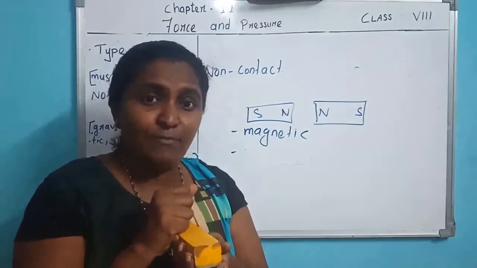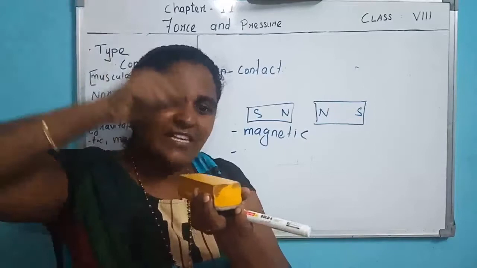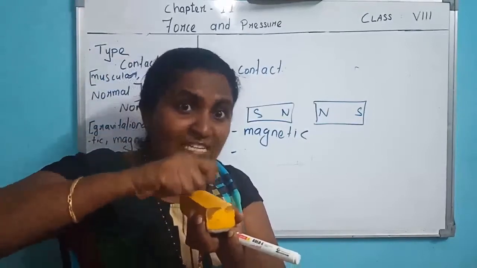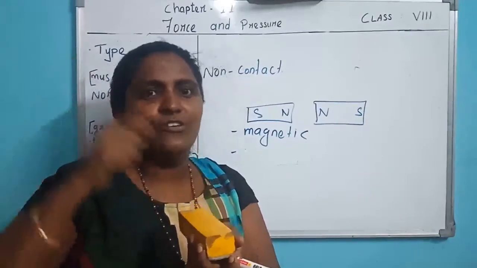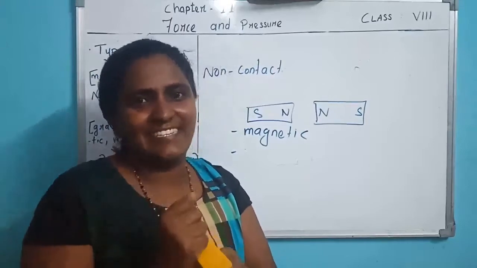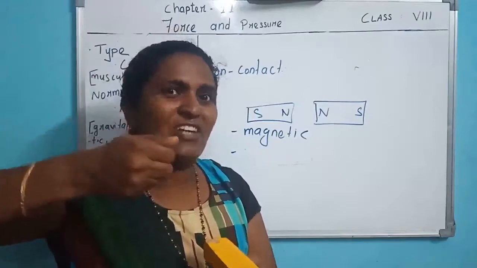Understood? What type of force? These objects are not being touched. When the scale is brought near the paper, what happened? There is enough distance between the paper and the scale. What do they do? Because of plus and minus charge, they attract each other. Understood? When you rub something, it becomes charged.